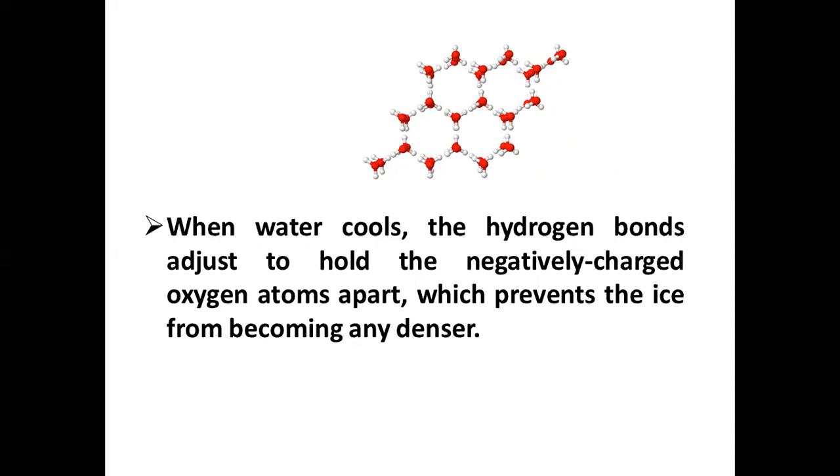Water molecules freeze in a hexagonal pattern, and the molecules are further apart than they were as a liquid. Water is unusual because its molecules move apart when it freezes. However, the molecules of other substances move closer together when they freeze.